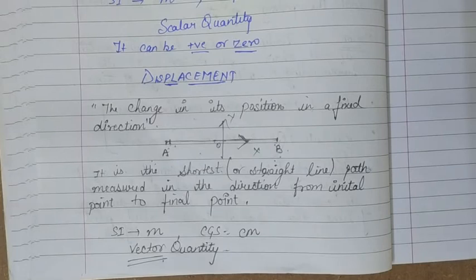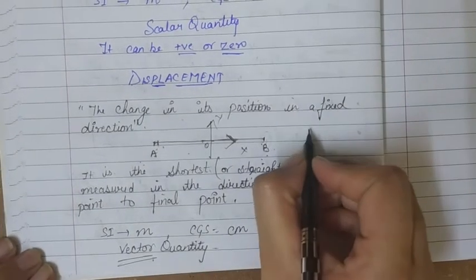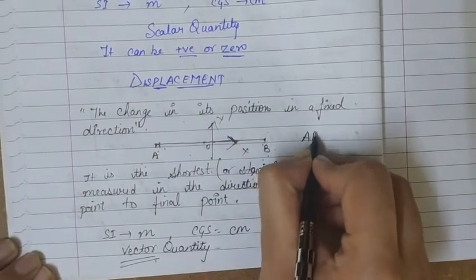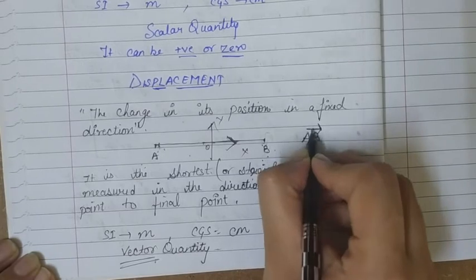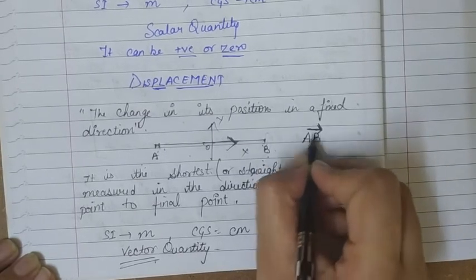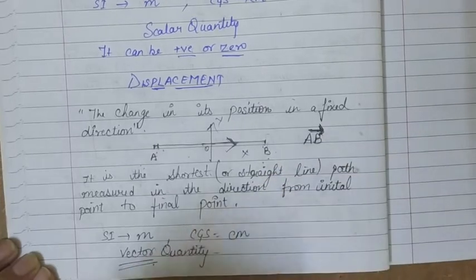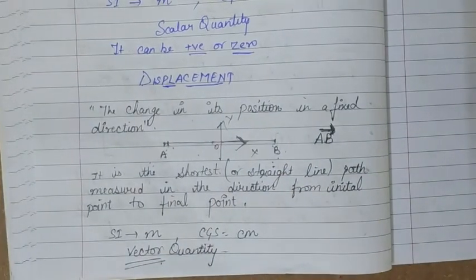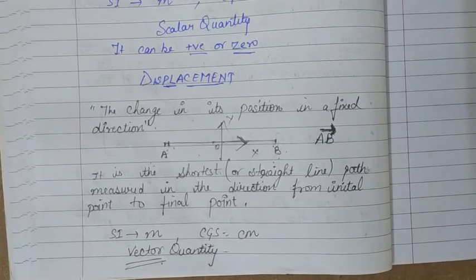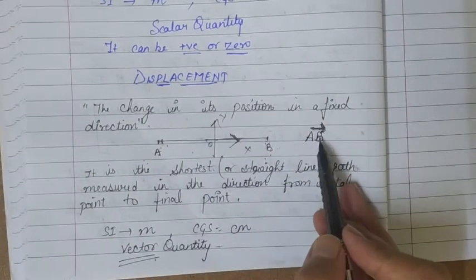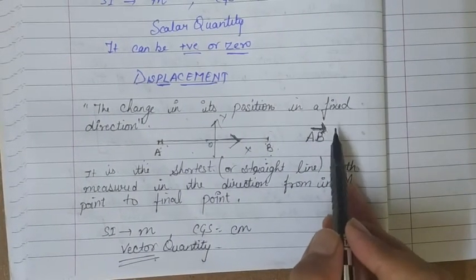We represent displacement between point A and B as AB vector. Now AB vector shows that the magnitude is AB and direction का sense show होता है from this arrow sign. Whenever we see this arrow sign above the quantity, we call it a vector quantity.